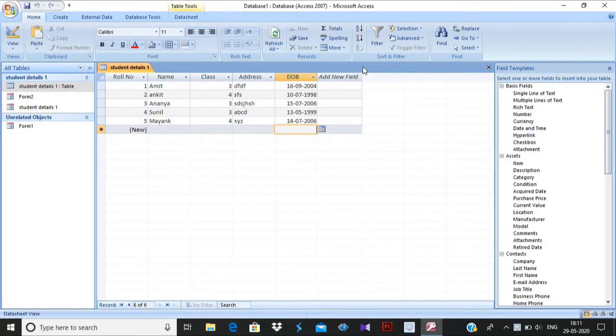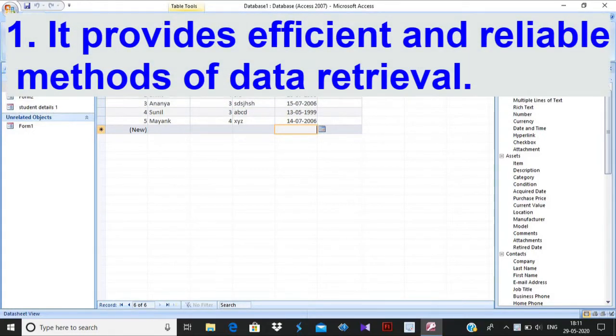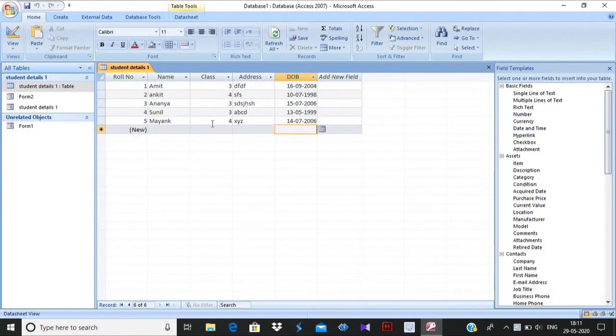First, a DBMS provides the user with an efficient and reliable method of data retrieval. Data retrieval means you can easily search your data with the help of a unique code. If you know the roll number of a particular student, you can easily search the data of that student, or that employee. If you know the unique ID of that particular person, you can easily search the data of that person.